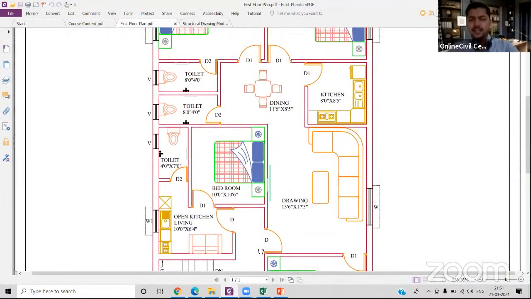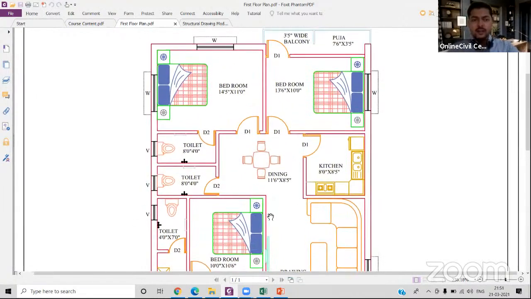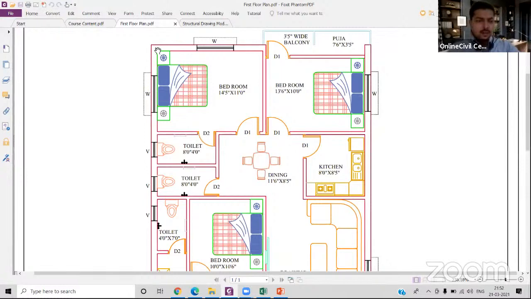We will study each and everything, and accordingly we will calculate the number of bricks that are going to be used in the making of these walls, what kind of doors you are going to use, and accordingly you will have to calculate the cost of the door, whether you are going for a simple door or a customized door. So where are you going to get the knowledge of that from? You are going to get it from this architectural plan.